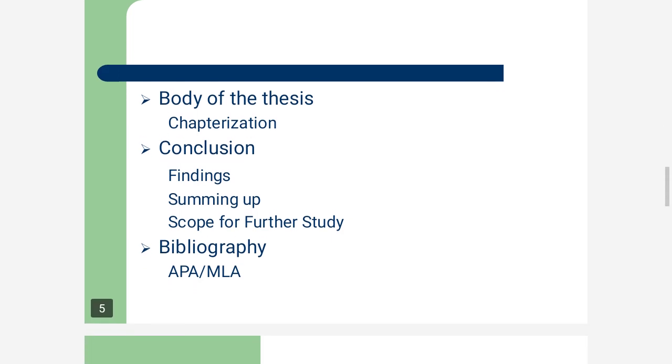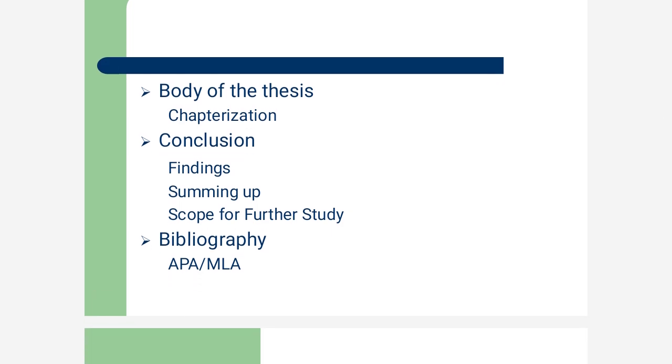Now come to conclusion. In conclusion, we have to mention the findings. What is the solution to the problem stated in the first introductory part that we have come across, and then we have to give a brief sum up of the whole thesis, and one more important part is scope for further study.